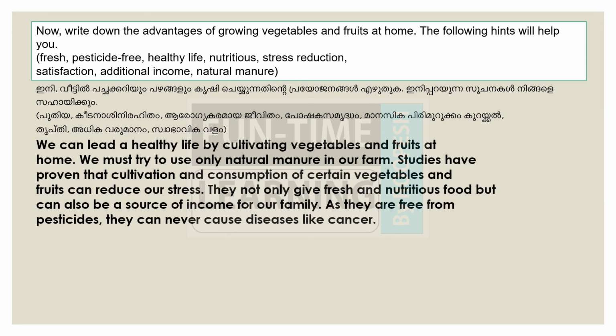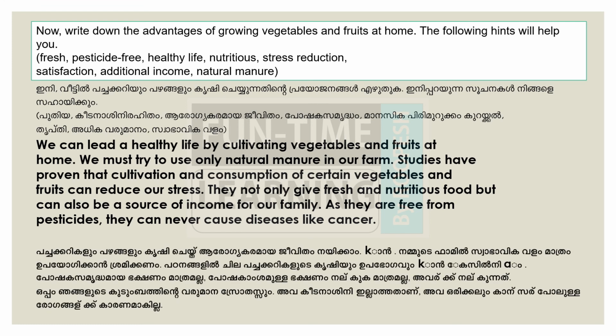So this is the description. We can lead a healthy life by cultivating krishi cheyuga vegetables and fruits at home. We must try to use only natural manure in our farm. Studies have proven that cultivation and consumption of certain vegetables and fruits can reduce our stress. നമുക്ക് പിരിമുറുക്കം ഉണ്ടാവില്ല, ടെൻഷൻ എന്നൊക്കെ പറയുന്ന കാര്യം. They not only give fresh and nutritious food but can also be a source of income for our family. നമുക്ക് അതുകൊണ്ട് സമ്പാദിക്കാൻ സാധിക്കുന്നു. As they are free from pesticides, they can never cause diseases like cancer.